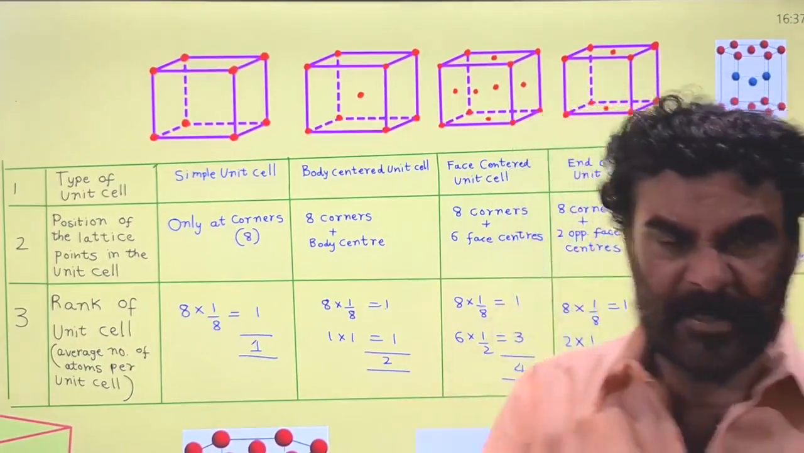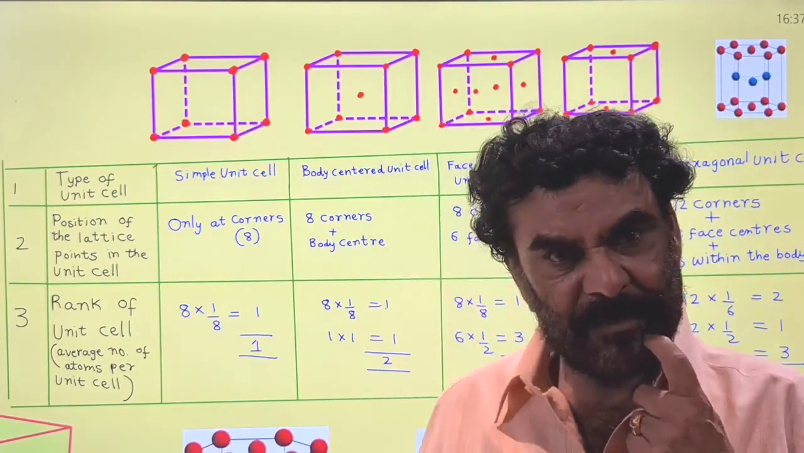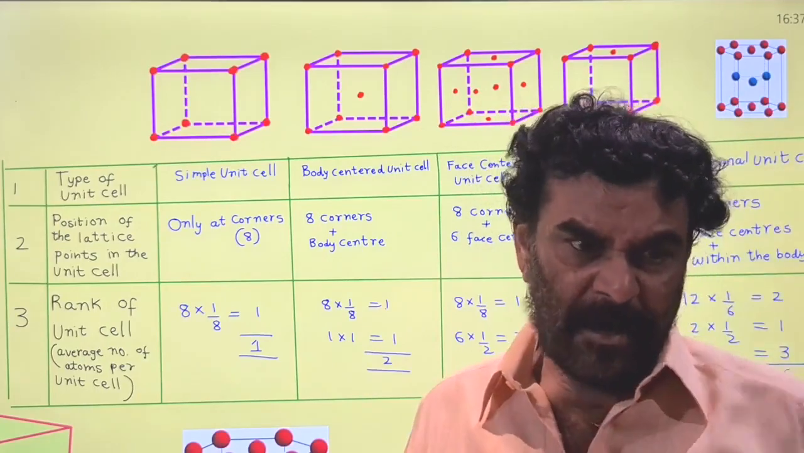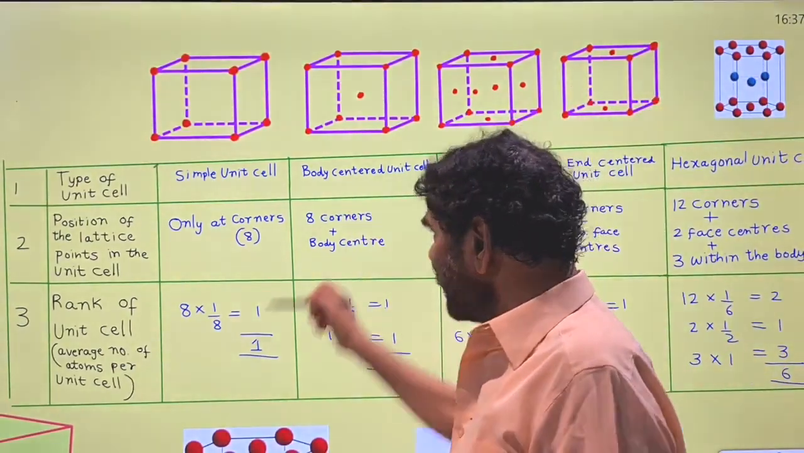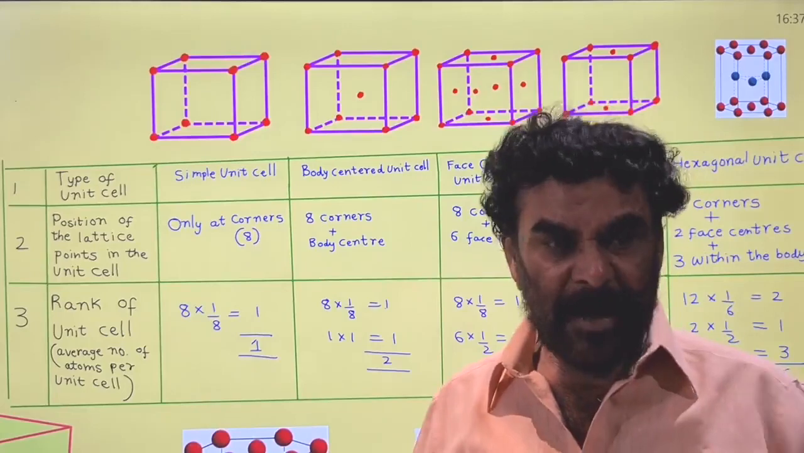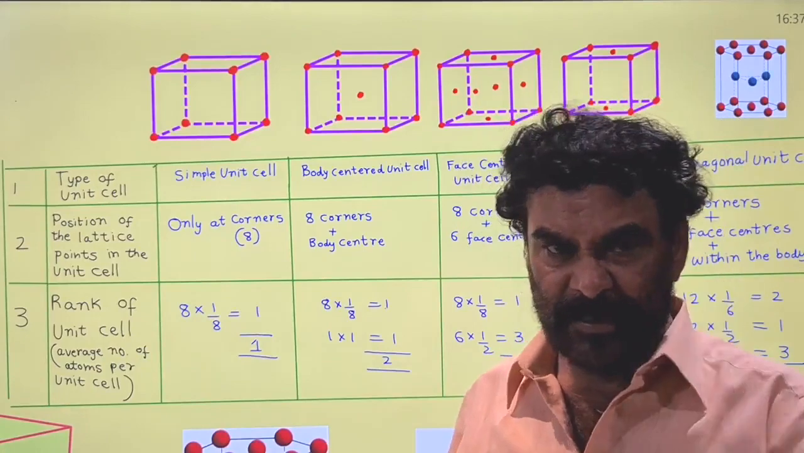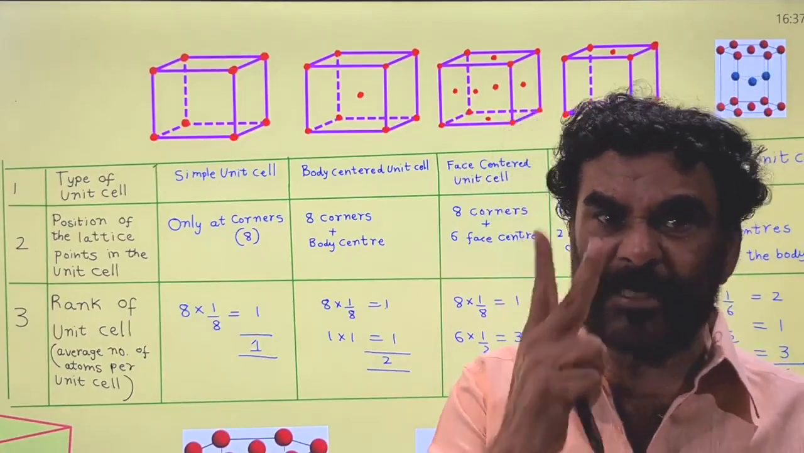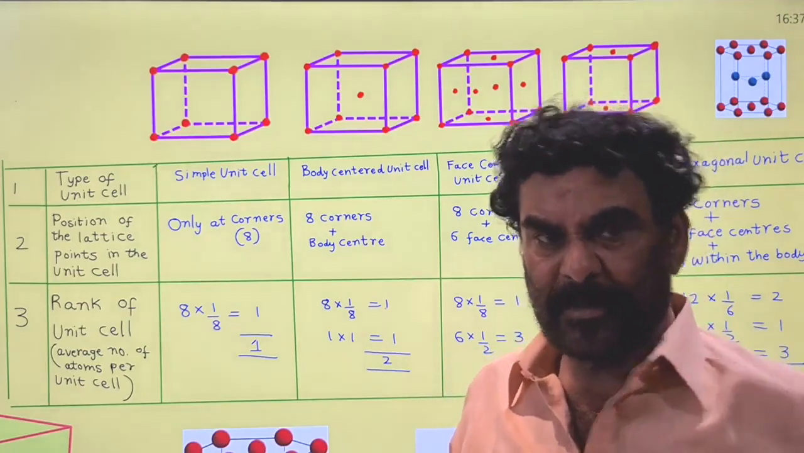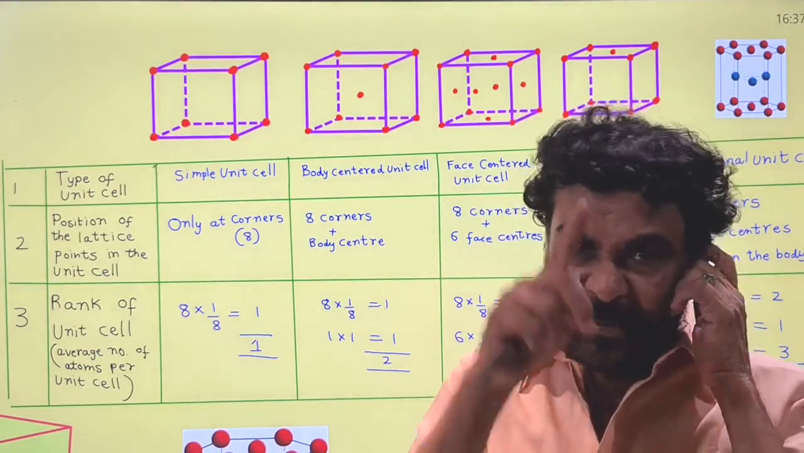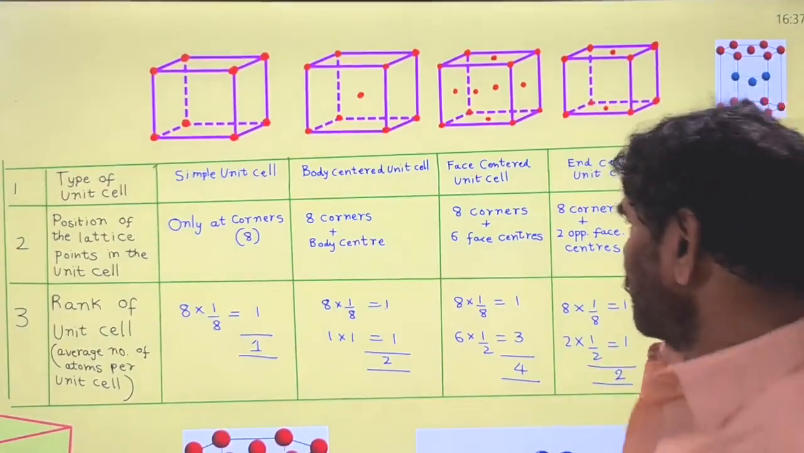If 1 mole of the metal is given, it contains the Avogadro number of atoms. If that material has the body centered cubic structure, then the rank of that unit cell is 2, so to form each unit cell 2 atoms are required. So the number of unit cells possible in the given 1 mole of material is N by 2.